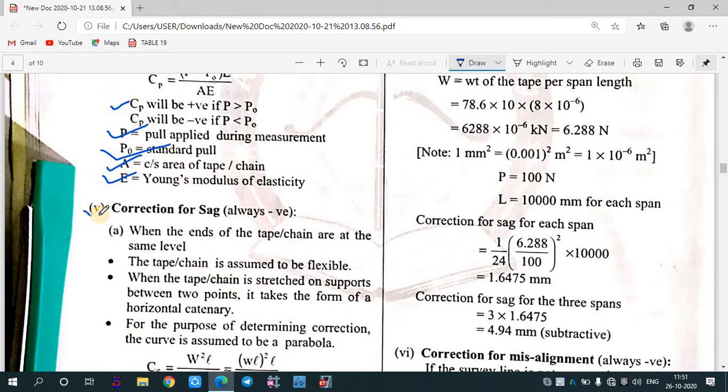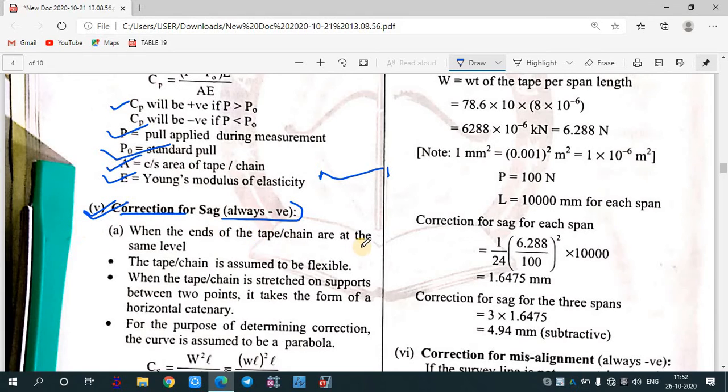Now correction for sag. Sometimes the ground is uneven, so we need to take the measurement in catenary, that means in air. Because the chain or the tape has its own weight, it sometimes sags like this. So we need to apply a correction for that. It is called the sag correction. It is also generally taken negative.